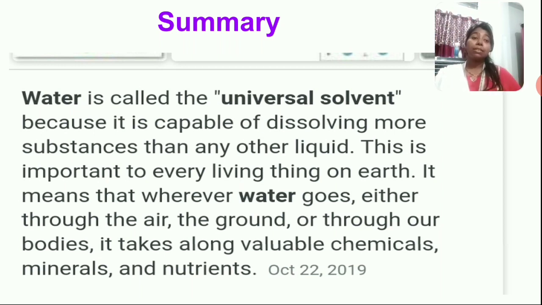So during its journey, it mixes with different types of chemicals, minerals, and nutrients, and it mixes with them very well, better than other liquids. Yes, for that reason we say water is the universal solvent. Water is called a universal solvent because it has the ability, more than other liquids, to mix with many substances. Am I clear? Will you remember this point? Yes, that is the reason it is called a universal solvent.